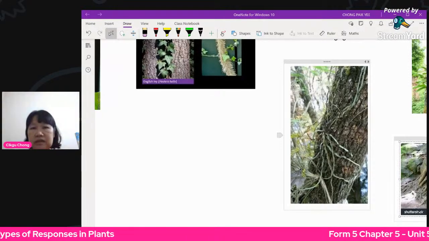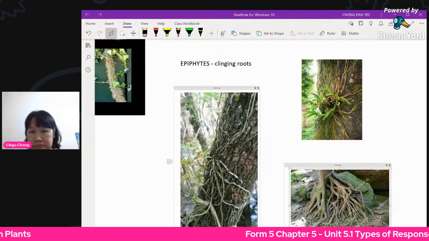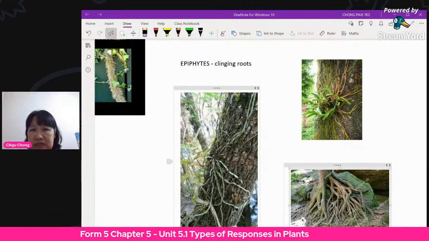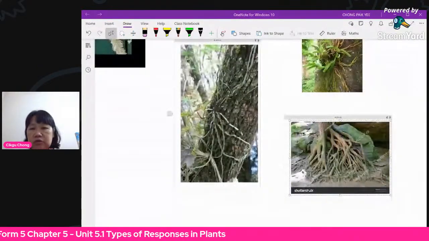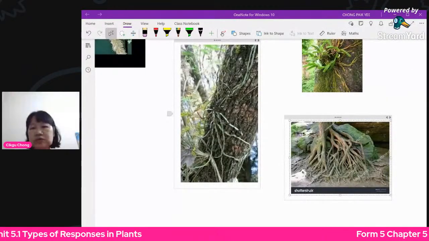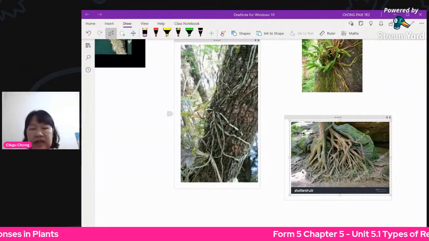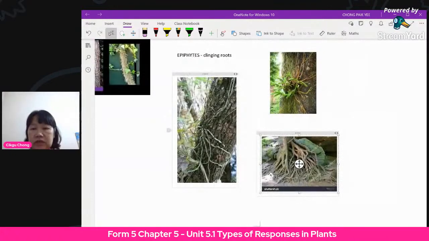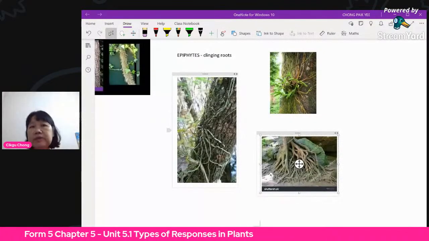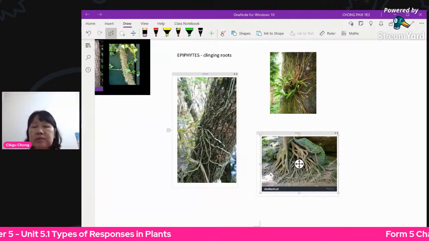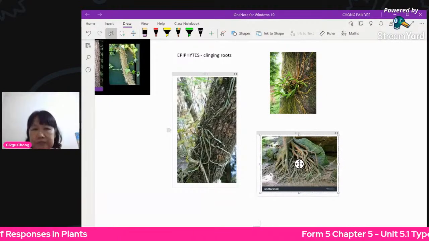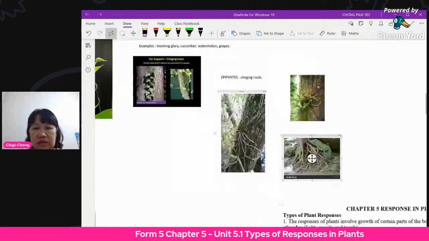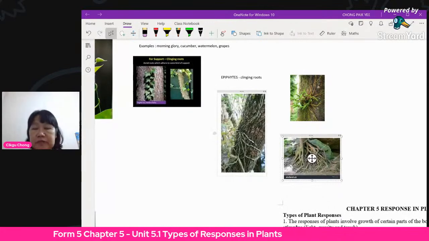Now here, this is clinging root also. Some examples will be orchids. Orchids will have clinging roots. This is also the root that clings onto whatever they can get, to get more support for the roots. So a clinging root is also an example of positive thigmotropism, because when it touches, it will want to wrap around it.